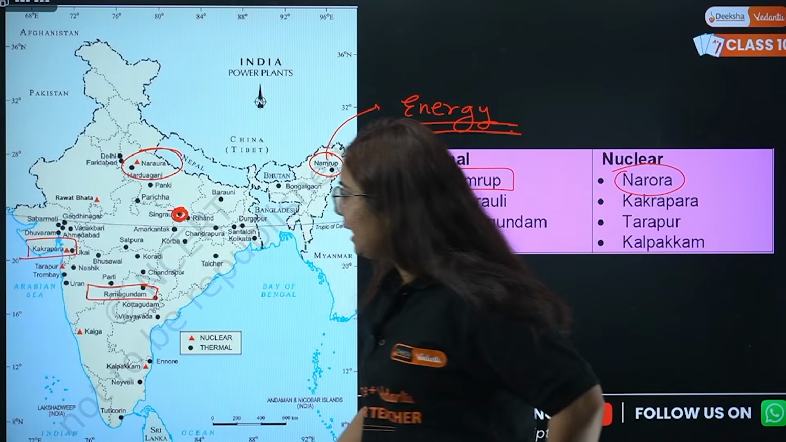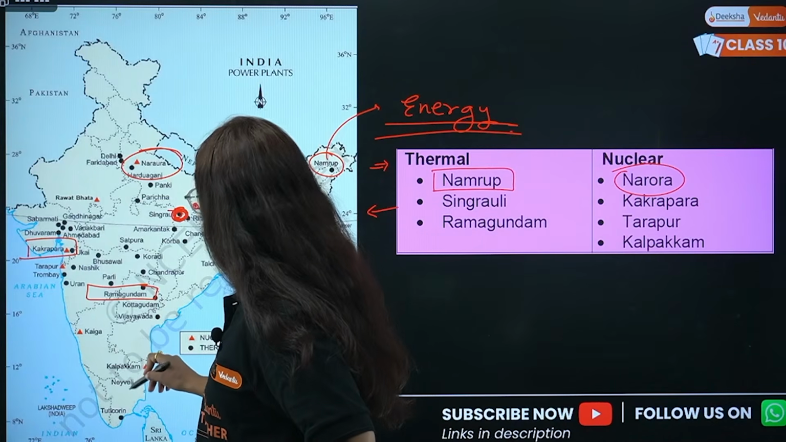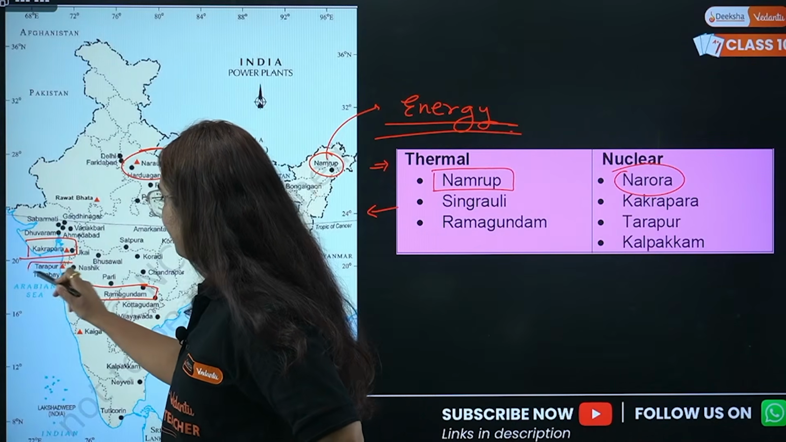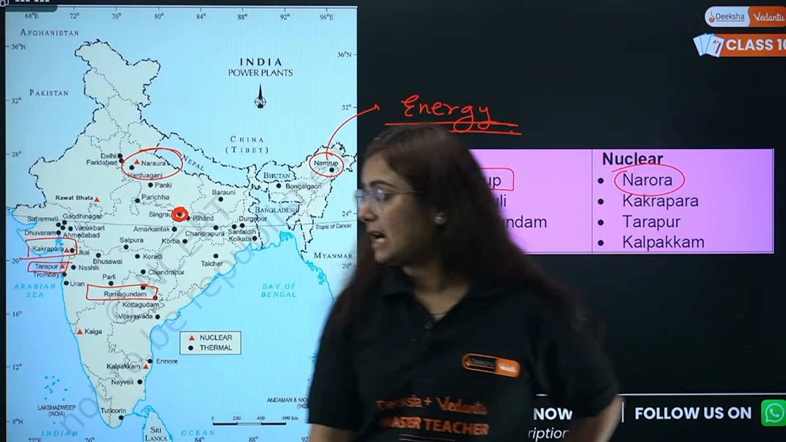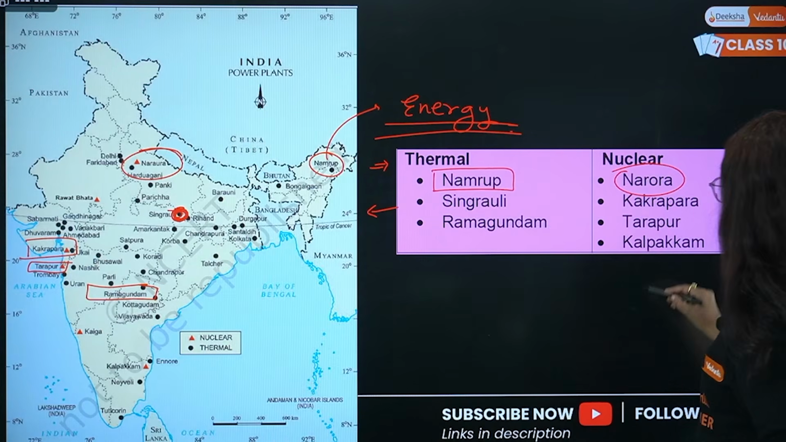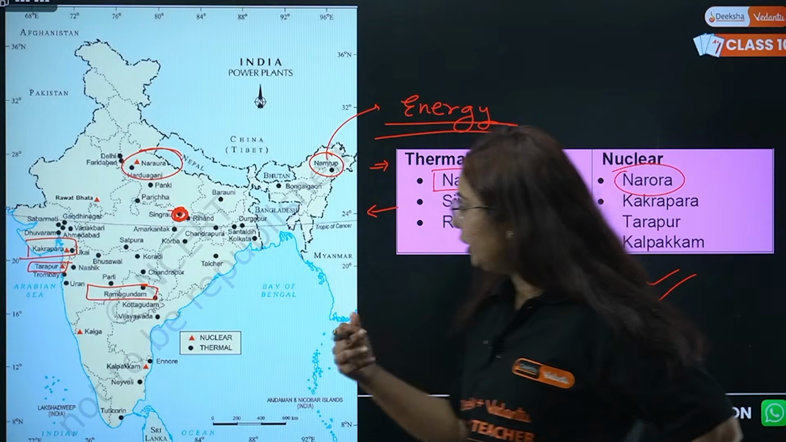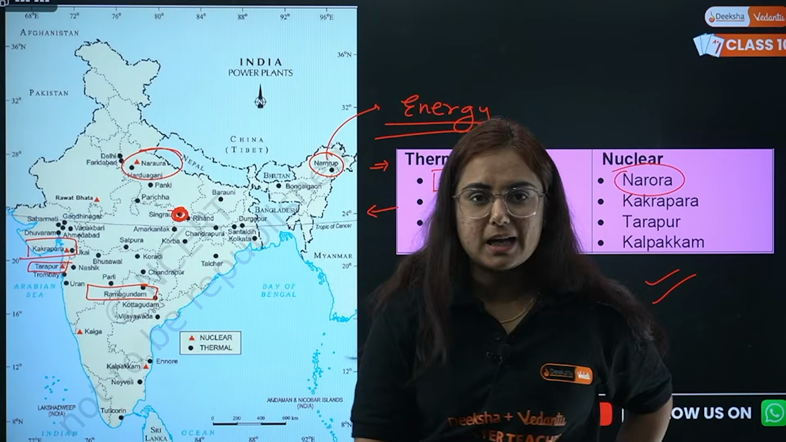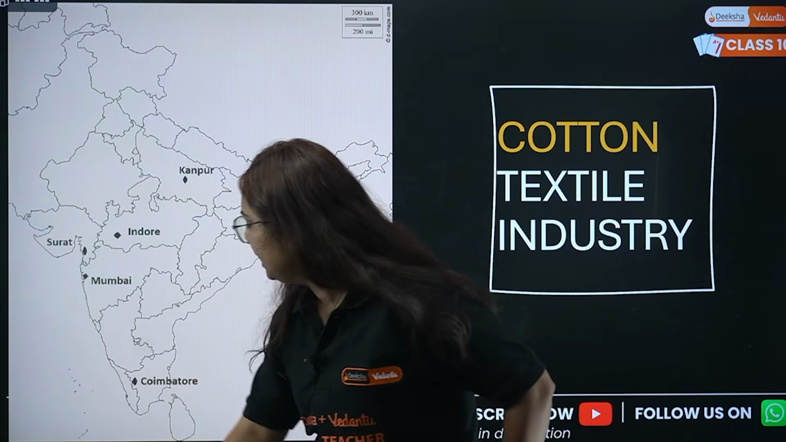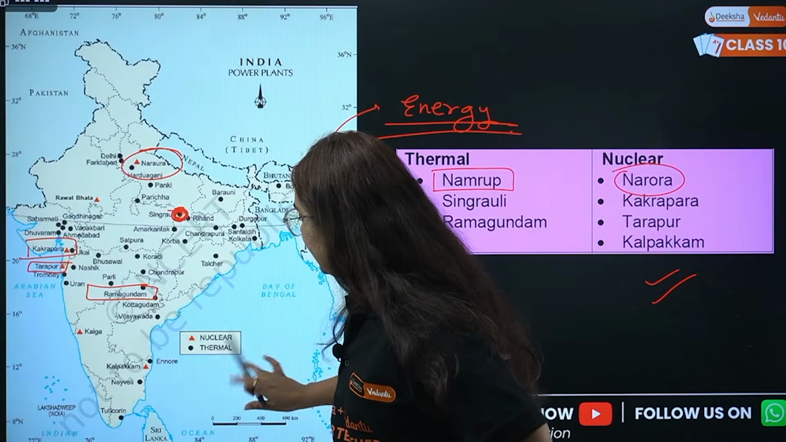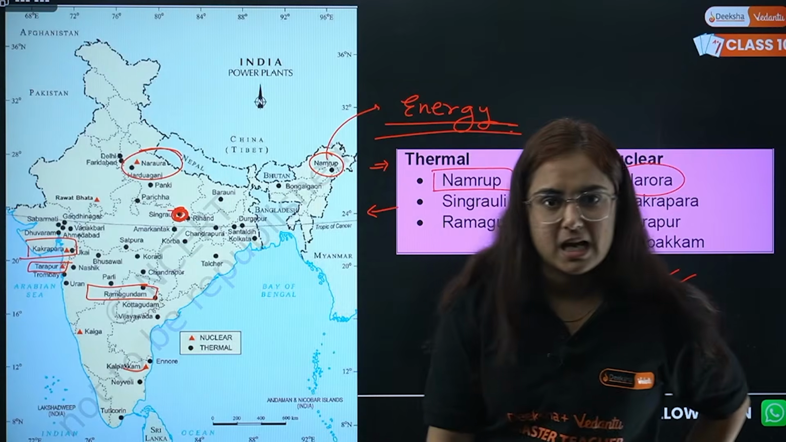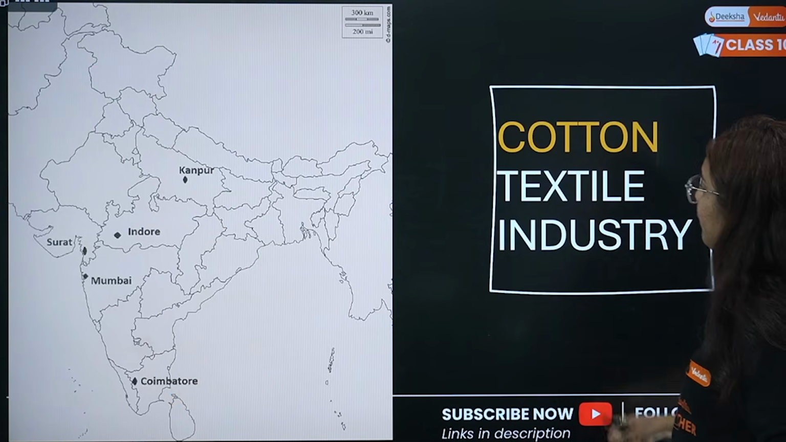First nuclear power plant of India in the state of Maharashtra, and that is Tarapur. Okay, that is what? Tarapur. Very good. Now comes Kalapakkam. What do you think by the name? Where is Kalapakkam? It is in Tamil Nadu. Okay, it is in Tamil Nadu. Get it? Done with this nuclear power plants and